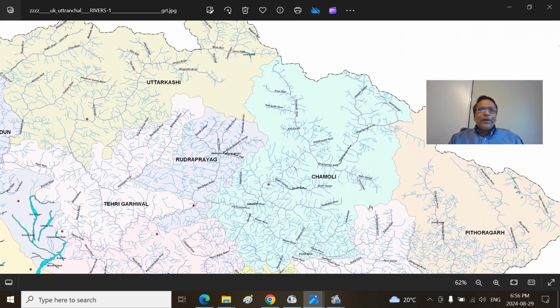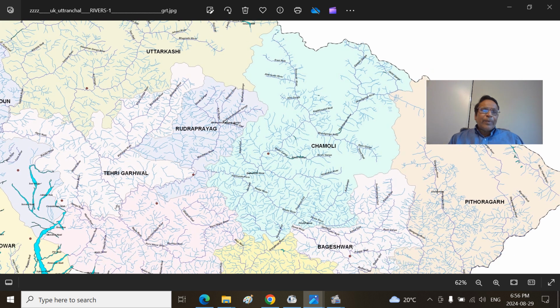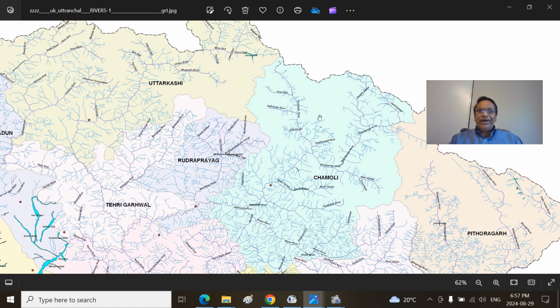Remember the two most important rivers. This is the Bhagirathi river. It goes to Tehri town and at Deva Prayag joins the Alaknanda river. This is the Alaknanda. This part we are looking at. This is the Dhauli Ganga, that is Western Dhauli Ganga or Paschim Dhauli Ganga. There is one more Dhauli Ganga here that joins the Kali river, Mahakali river, that is the Eastern Dhauli Ganga. We are looking at this part.